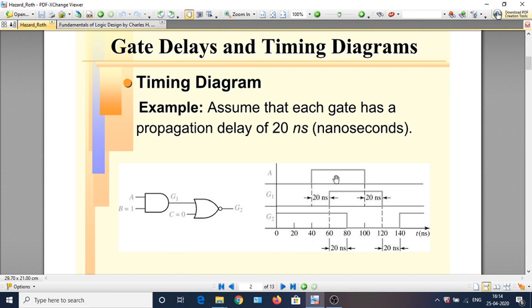At A, that is also shown as a pulse in G1 as well as G2. The width of the pulse is the same, but the time at which it occurs is decided by the propagation delay from the point at which the initial change occurs to the point at which we are measuring the change, here at G1 and here at G2.